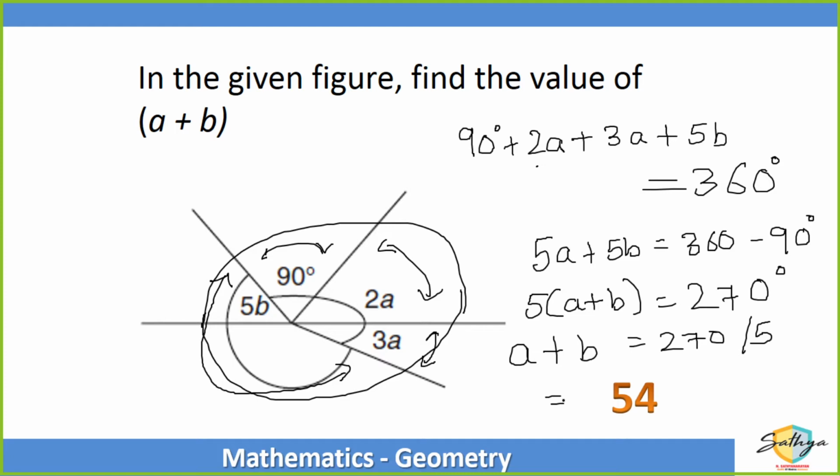Okay. Sonia, how did you get the value of a and b? What equations did you make? How did you make two equations? Okay, 2a plus 3a is equal to 90 degrees. How did you get that, Hardi? Where is it given?